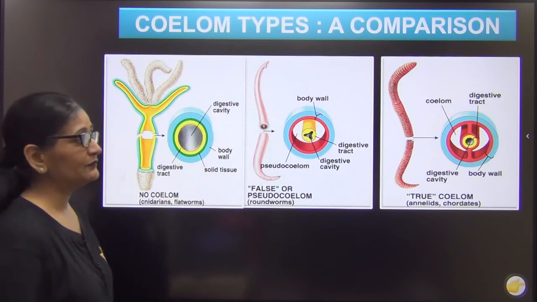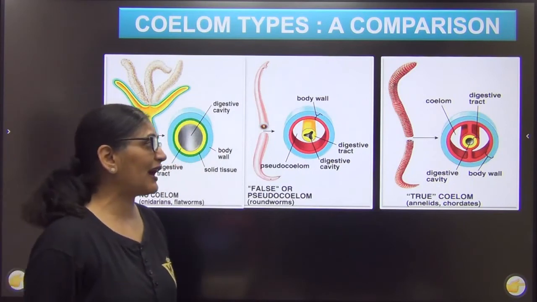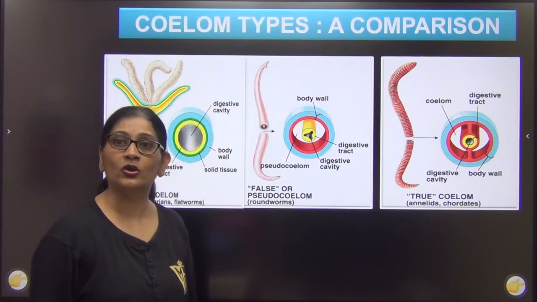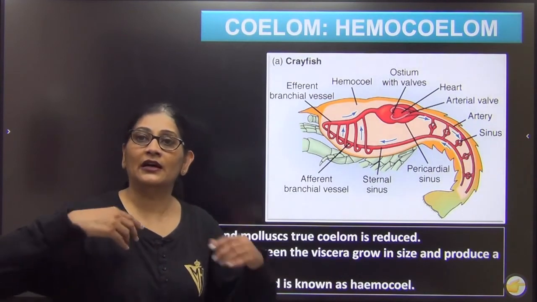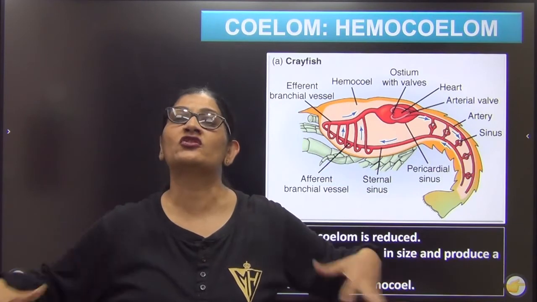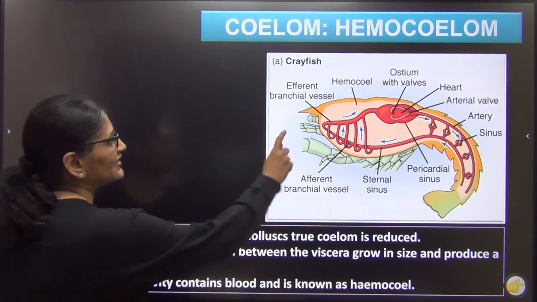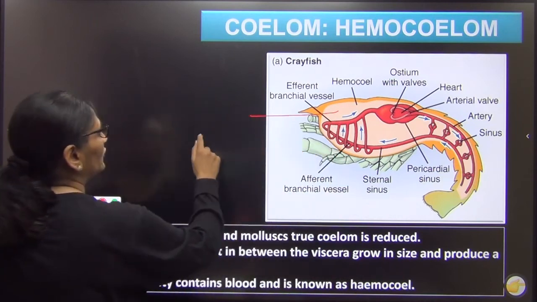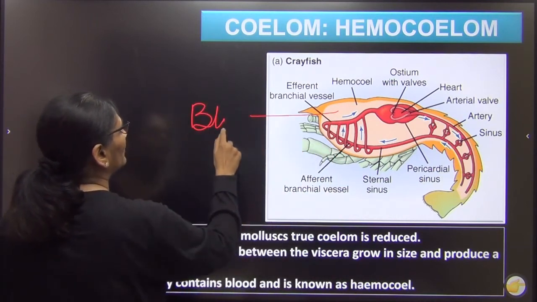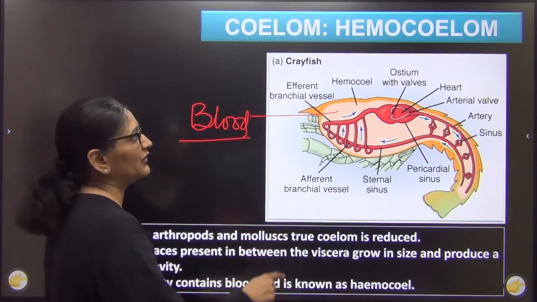कभी-कभी क्या होता है? This coelom, this cavity is filled with blood. आपको याद है मैंने आर्थ्रोपोड में आपको बताया था. I told you that in arthropod, the circulatory system, suddenly the vessels break and the blood flows through the entire body. So those organisms in which this coelom is filled with blood. In that the coelom is very reduced and filled with blood.